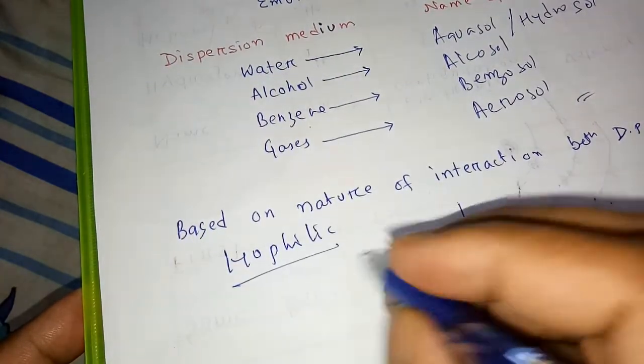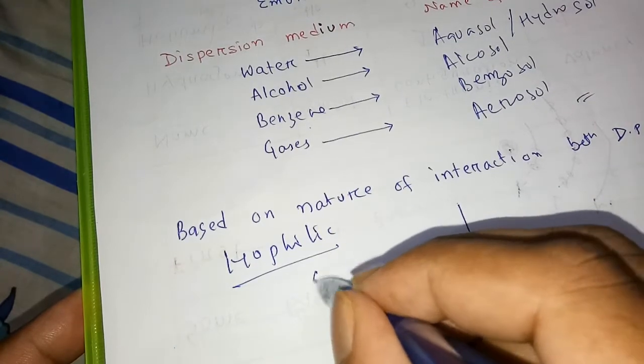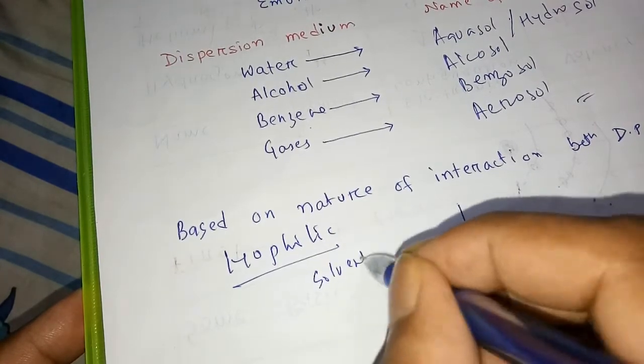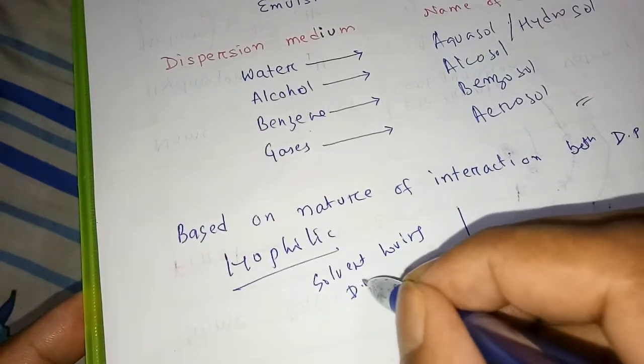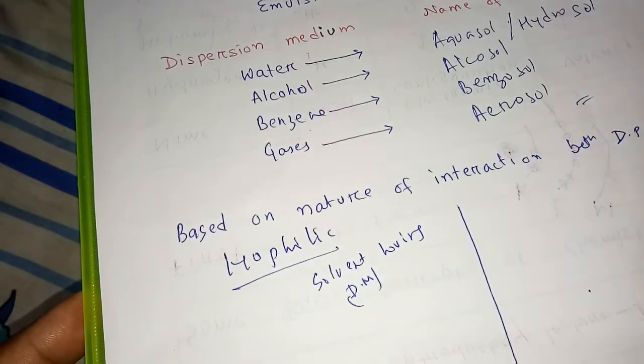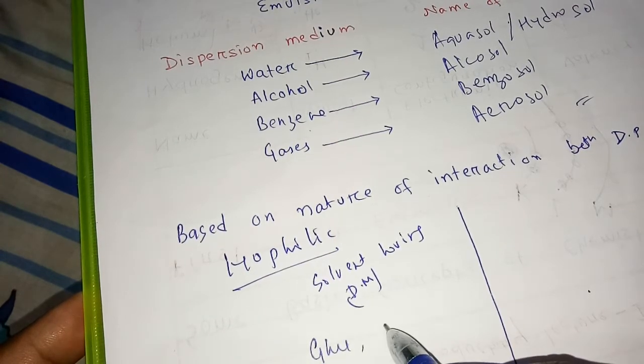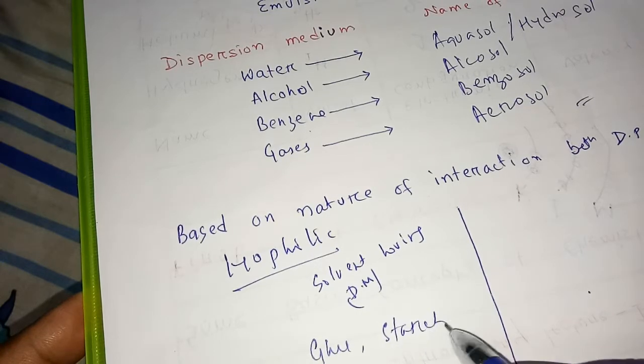Lyophilic means solvent loving. Solvent is your dispersion medium. Now this example is your glue and all these things. Glue is there, starch is there.